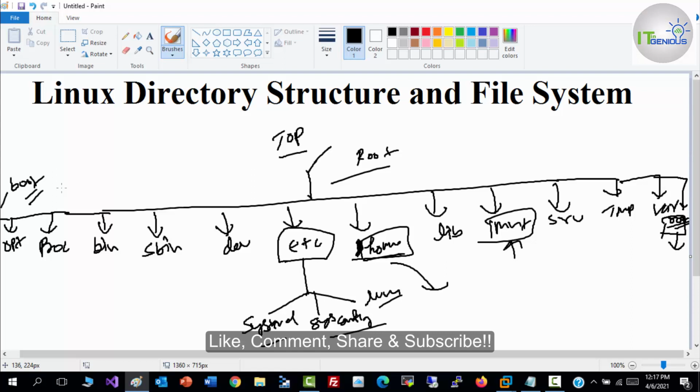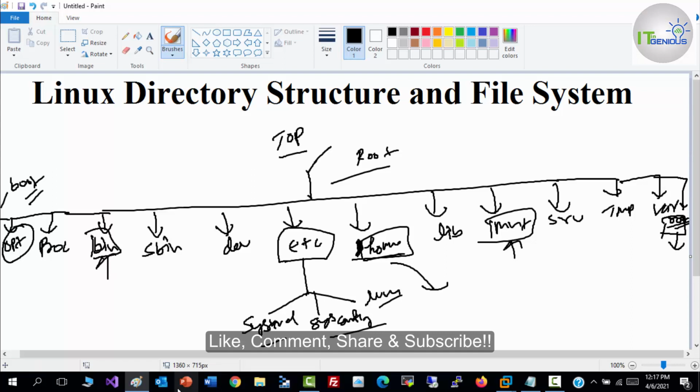So the next directory would be opt, which is an operational directory, slash opt. It is for additional software which you may need to install on your system. This is a subdirectory where you can install additional software, and the information of that software would be available in slash opt. Similarly, we have bin, which stores user executable commands.